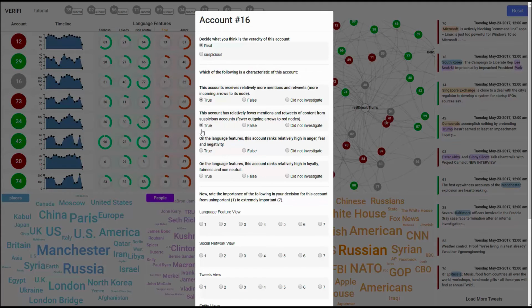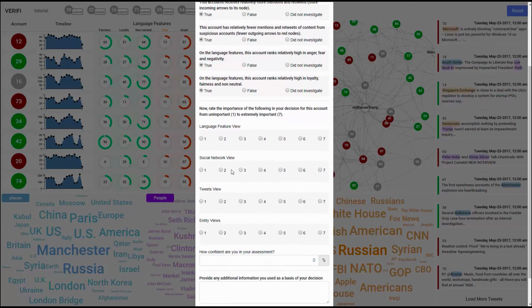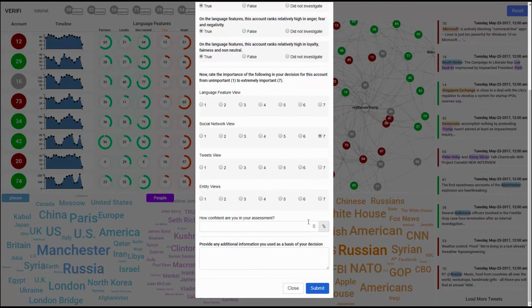The user can then provide feedback that the social network view was particularly helpful. Finally, given the strong evidence provided from the cues, the user can rate a very high confidence in their assessment. In this case, the user chooses 100%.